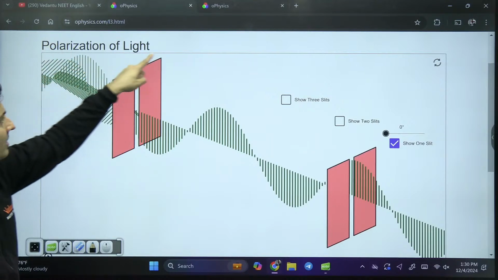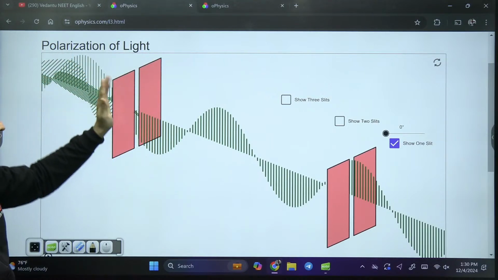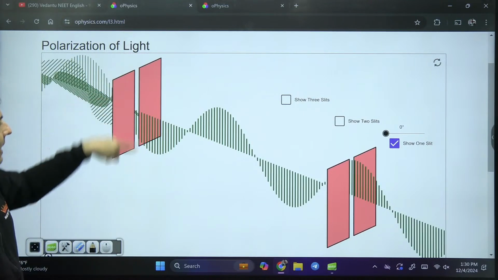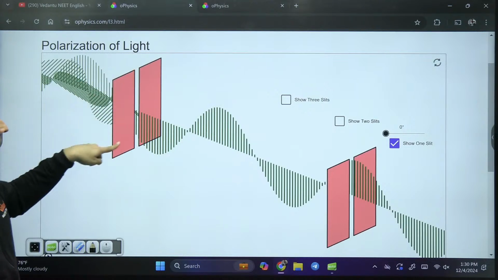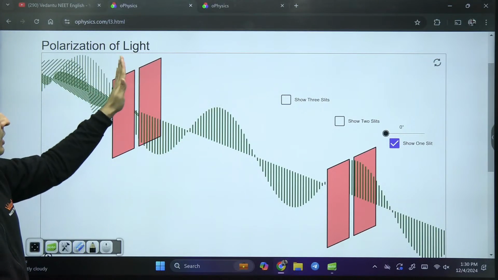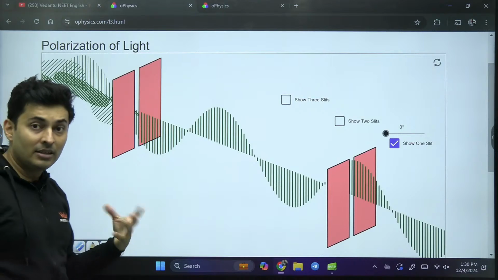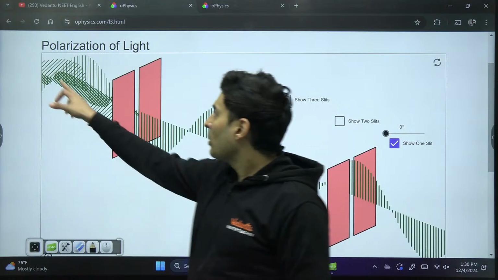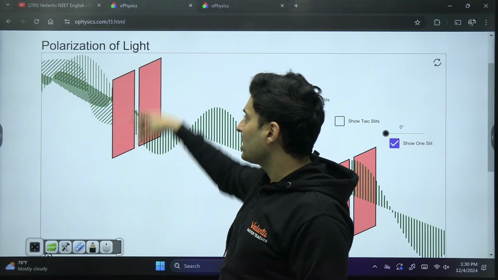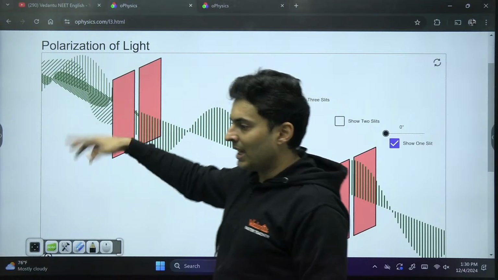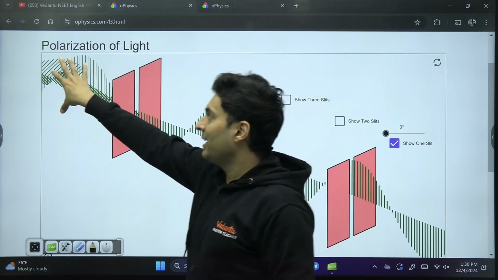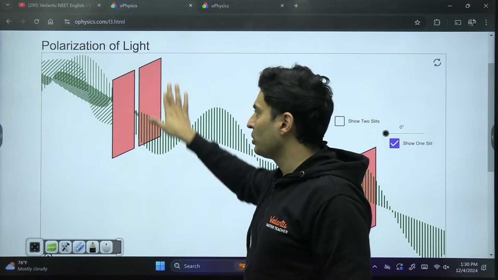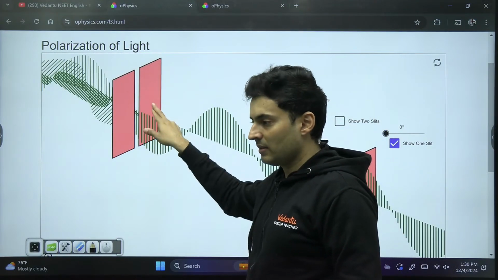But the moment it passes through this particular apparatus, it has a pass axis. It allows only vibrations which are in this direction. Anything else, it will block because it is opaque. So imagine that organic compound or those crystals also behave in a similar way. Only those vibrations in this direction are allowed. Any other directions are not allowed. So an unpolarized light becomes polarized when it passes through something called a polarizer.